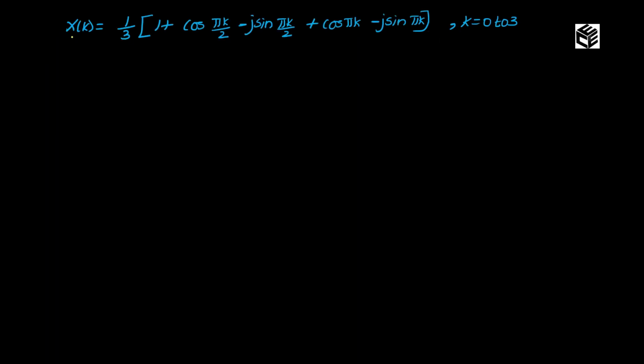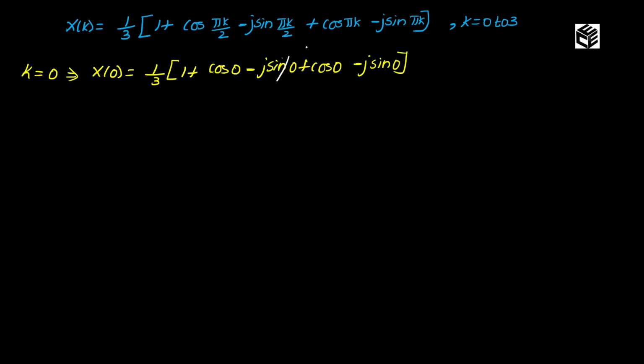Now I am going to find the values of x of k for various limits of k. First, I am going to apply k value as 0. So what will happen to my expression? X of 0 is equal to 1 by 3 into 1 plus, applying the value of k as 0, cos 0 minus j sin 0 plus cos 0 minus j sin 0. As we know, sin 0 value is 0, so I am making it 0. So what is the final answer? 1 by 3 into 1 plus cos 0, the value is 1, so 1 plus 1 plus 1. So I can write the value of x of 0 is equal to 1.